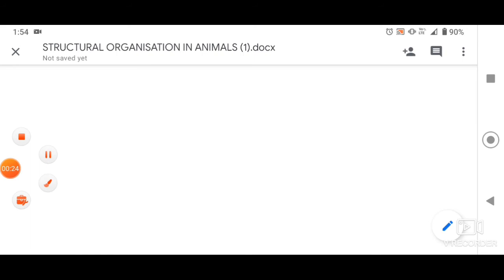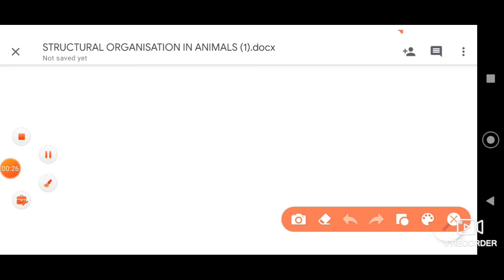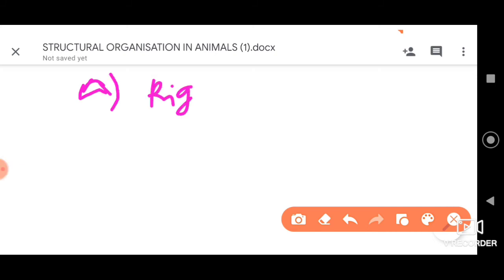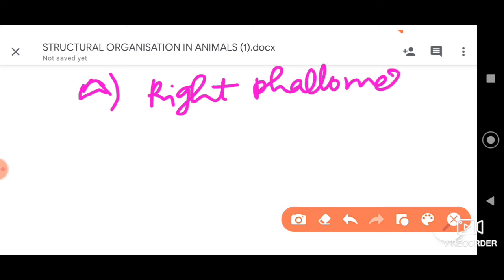So when we consider here A, B, C, D, E, we need to match. The first structure A is here, alright, the right phallomere. And next B we have is that of the ventral phallomere, all right.